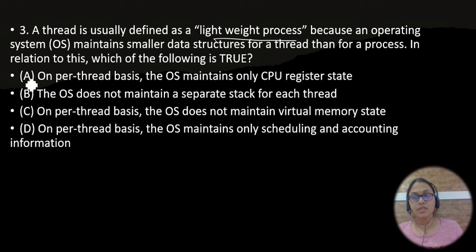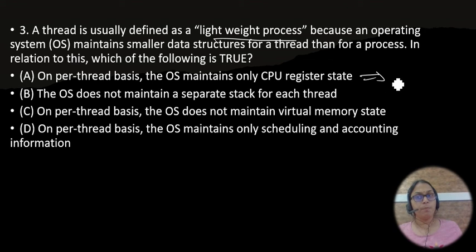First let's see option A. On a per thread basis, the operating system maintains only CPU register state. Is it true? No. Why is it not true?